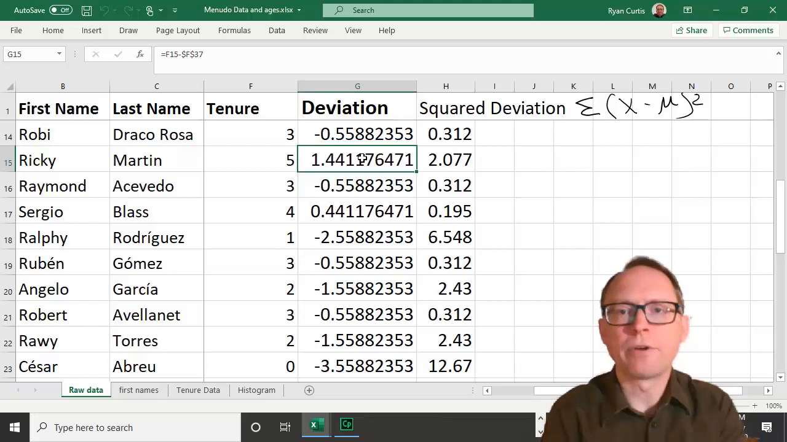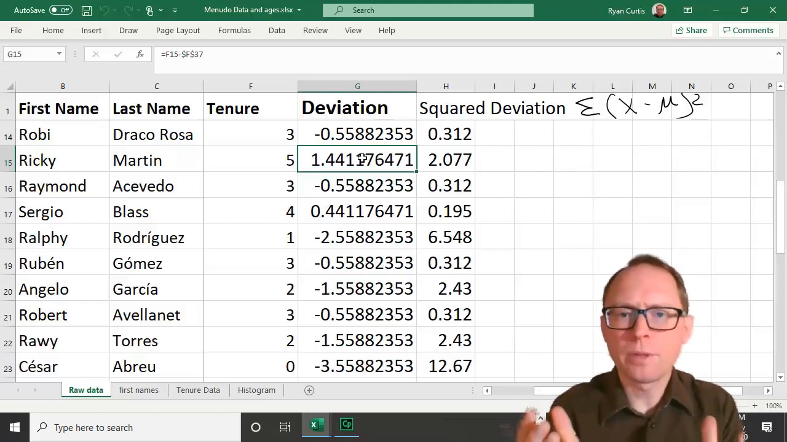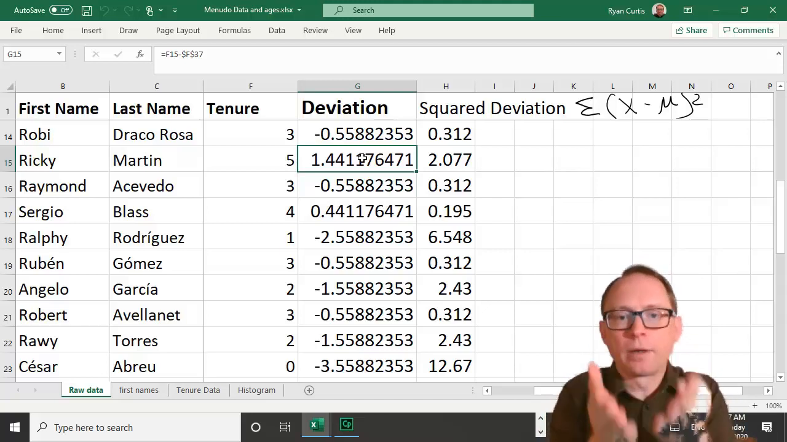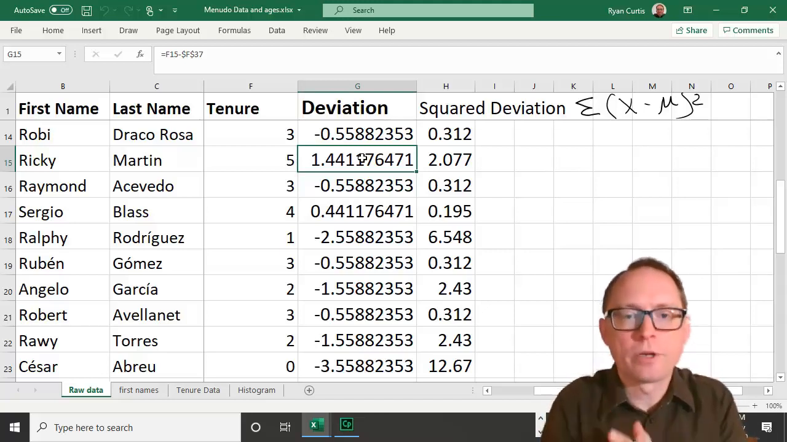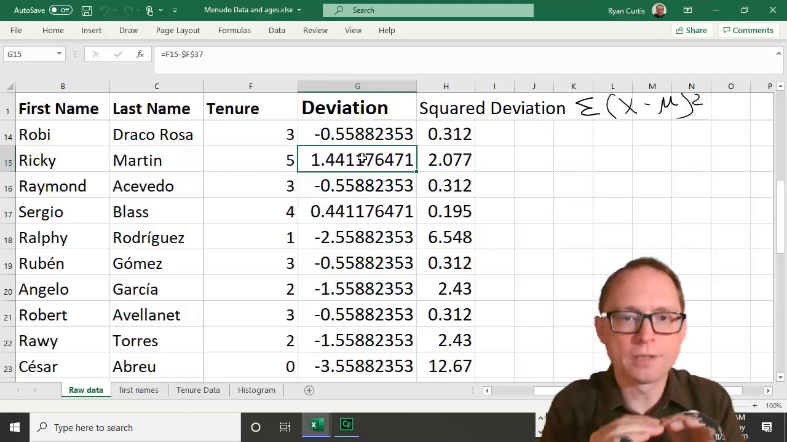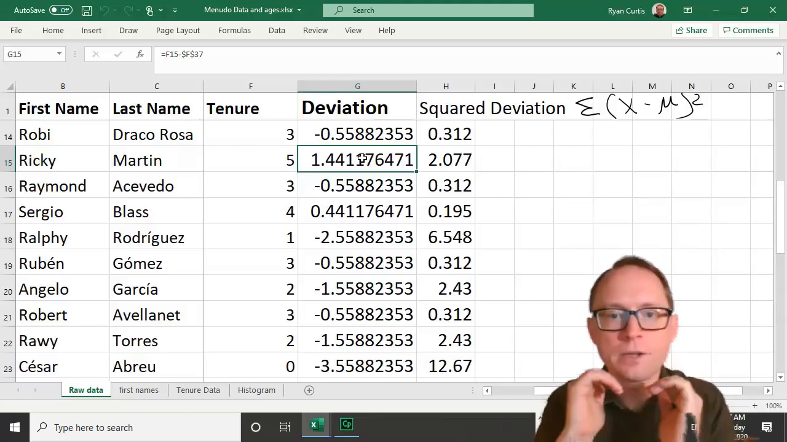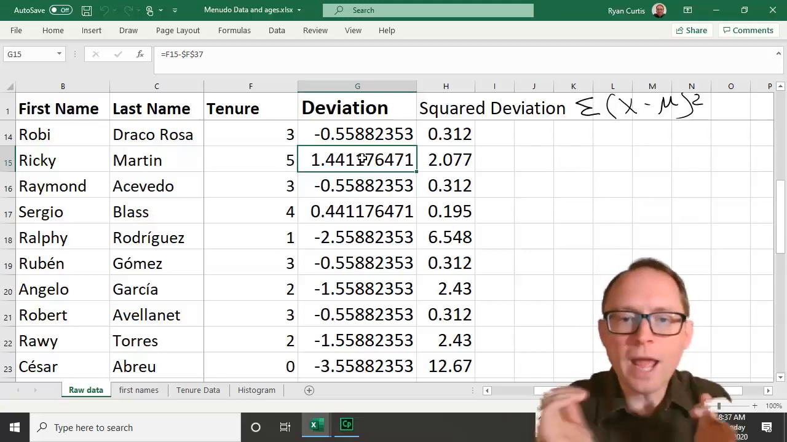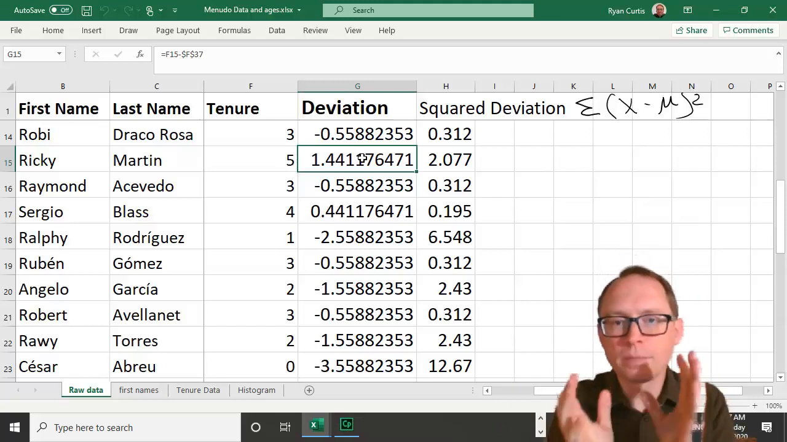Well, but if you think about it, if you just look at the average and say, well, he's above average, does that really tell you how he is compared with the entire group? Because nobody here is right on average. Nobody is exactly on average. Okay, there's nobody who has 3.55882353. Nobody has that tenure. So everybody is a little bit strange.